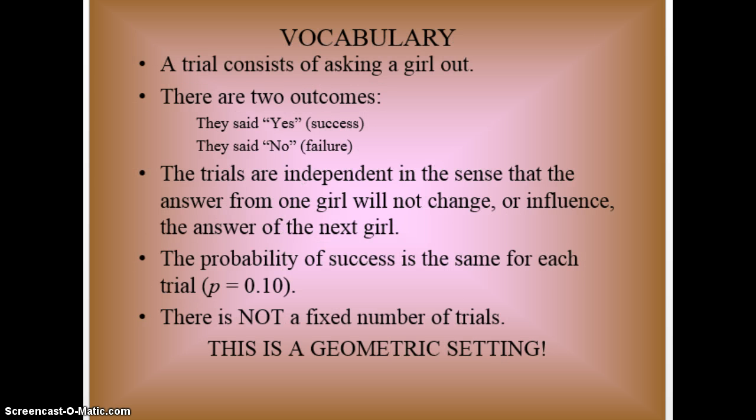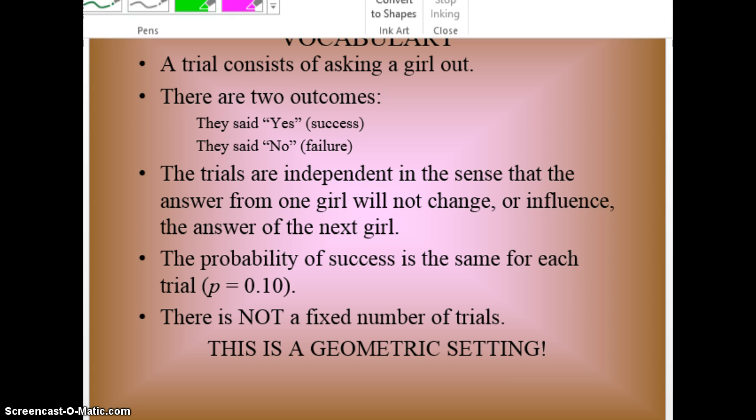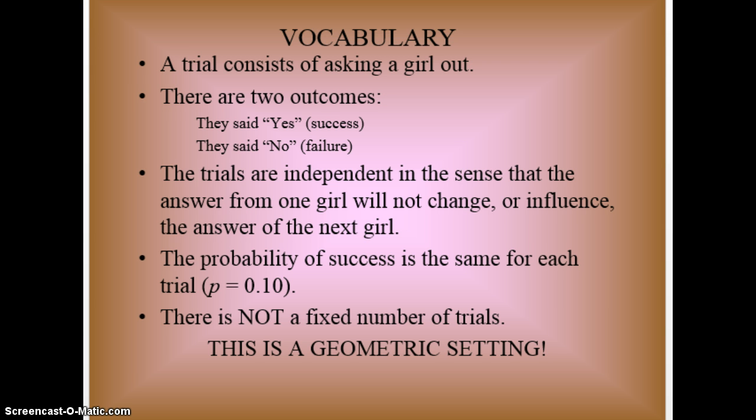Okay, very similar to binomial is that there are 2 outcomes. There's a success and there's a failure. Success is getting the girl to say yes, and failure is getting the girl to say no. So this is also the same as binomial. The trials are independent in the sense that the answer from one girl will not change or influence the answer of the next girl. That is the same for binomial and geometric. The probability of success is the same for each trial. For each girl, it's 0.10. That is the same for binomial and geometric.